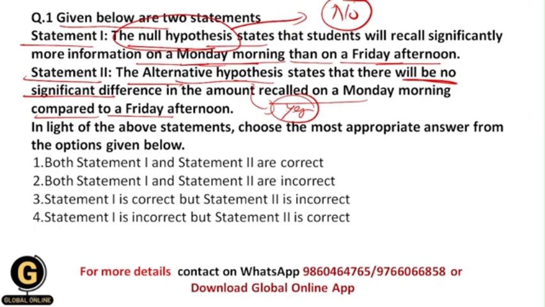So in the place of null hypothesis, they have given the definition of alternative hypothesis, and in the place of alternative hypothesis they have given the definition of null hypothesis, and that's why your correct answer should be 2, because both of these statements are incorrect. All of you getting, students? Because both of these statements are incorrect.